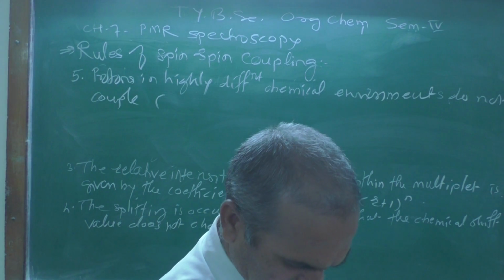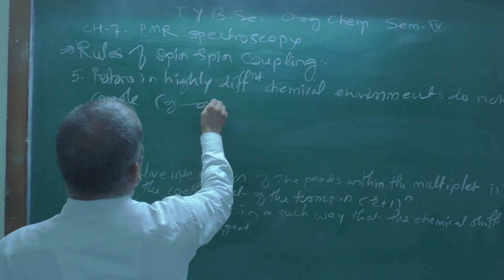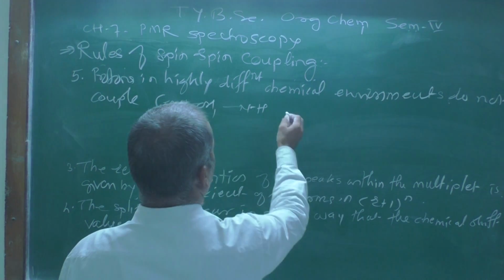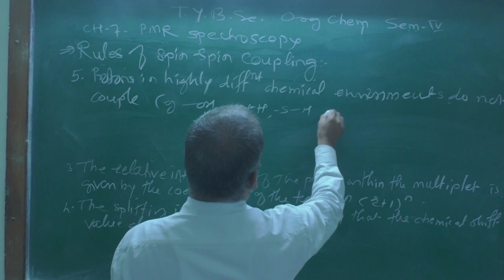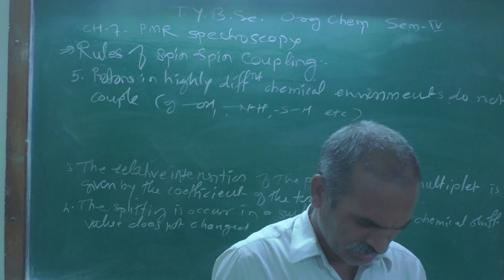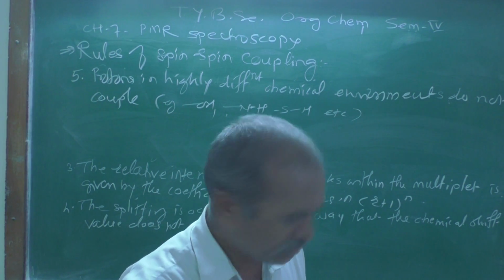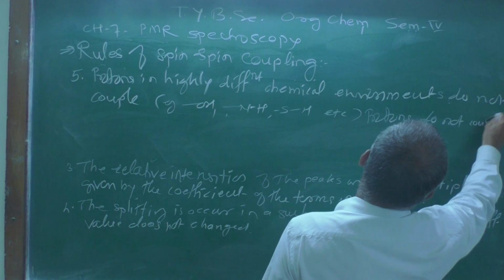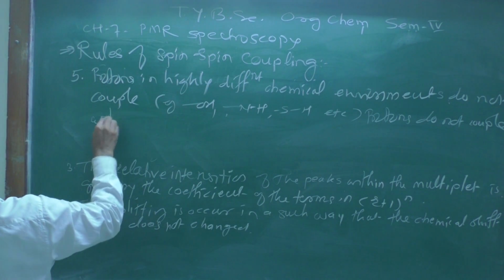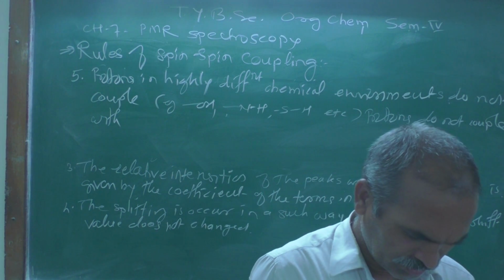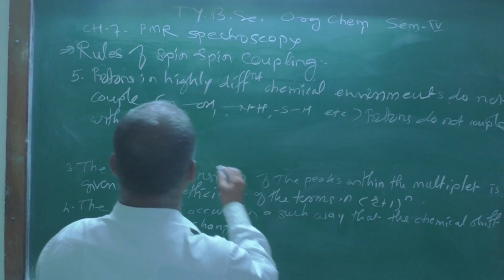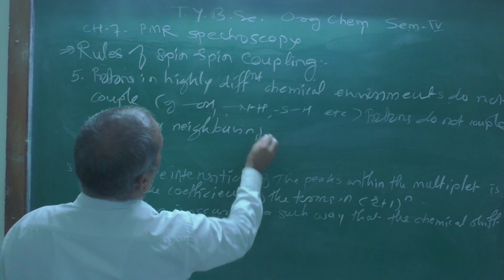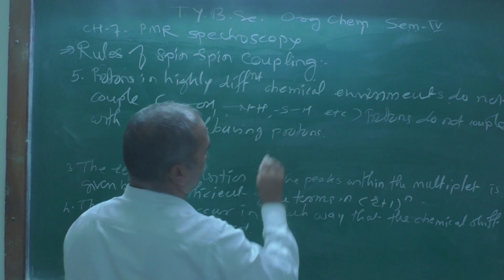For example, OH, NH, SH, etc. These protons do not couple with their neighboring protons.